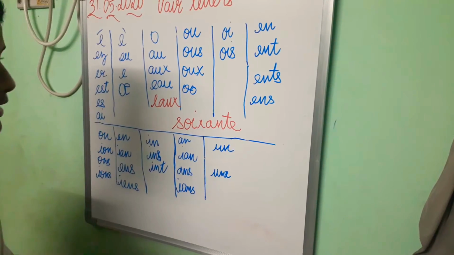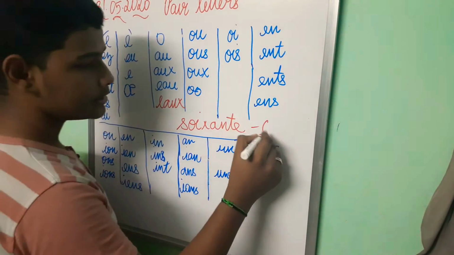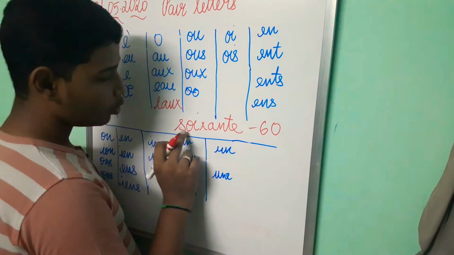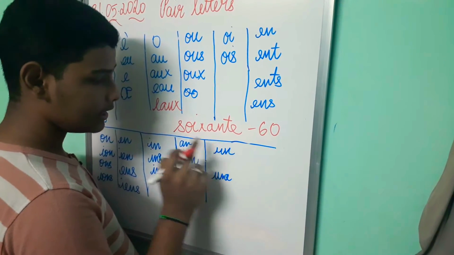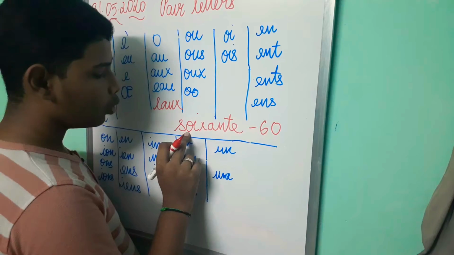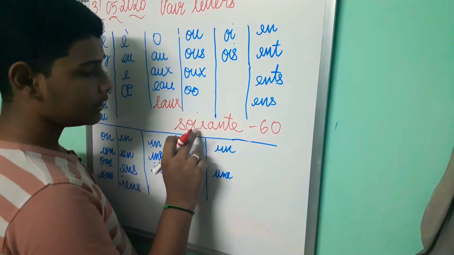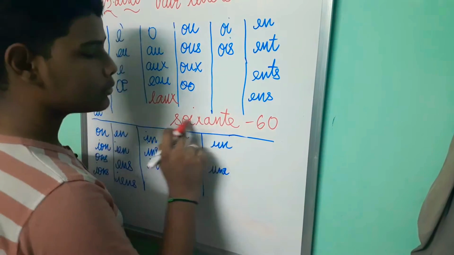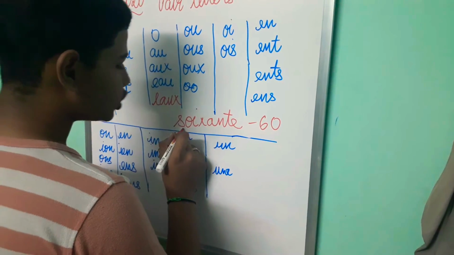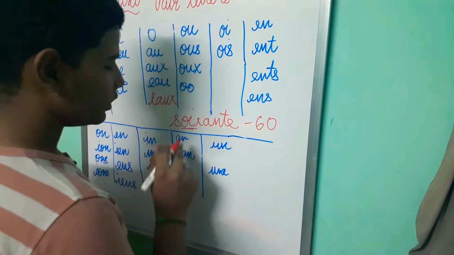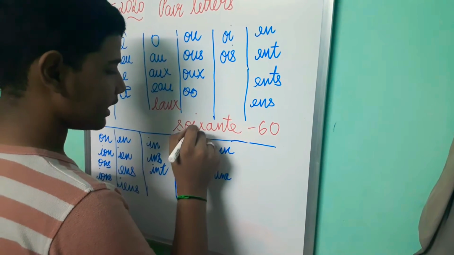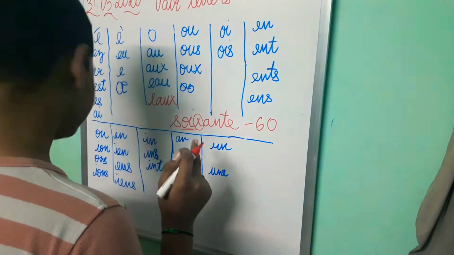Soixante is 60 in French. S-O-I-X-A-N-T-E. Soixante. Wa. X is silent here. Soixante.